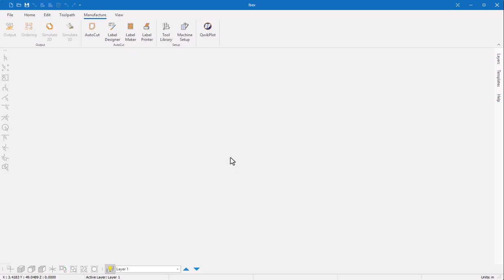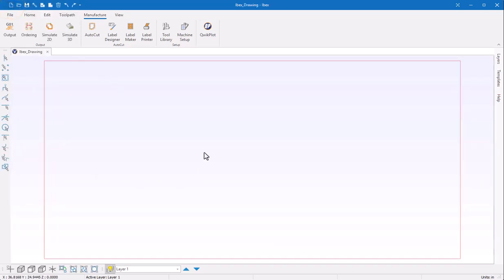Now I can go back to the File menu to create a new drawing, or I can access it here in the Quick Access menu. And here I can get started drawing. Now for your first startup, there are two other things that are important to check. The first is the tool library.